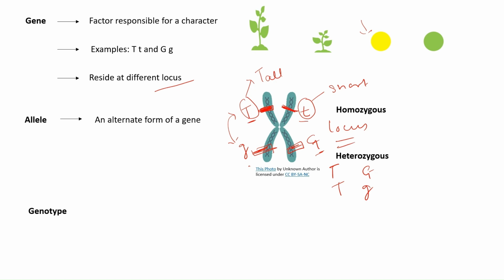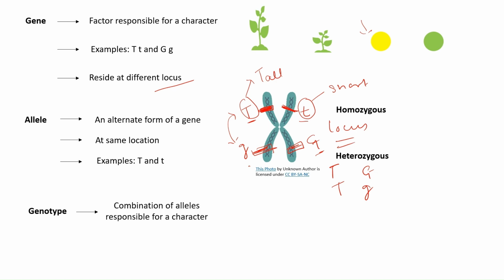Genes are present at different locations, but capital T and small t are the alternate forms of a gene. These are alleles, and hence they are present at the same position in the homologous chromosome. So alleles are present at the same location, for example, capital T and small t.